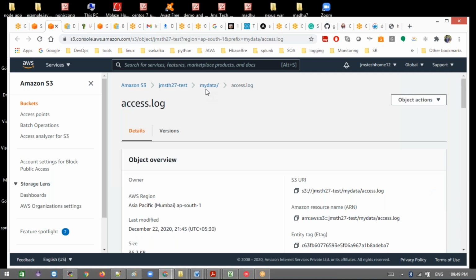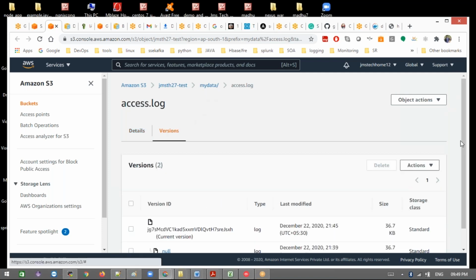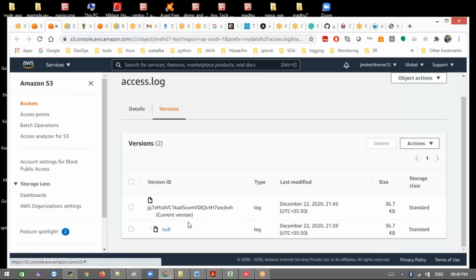Something is new here. When I pick this one, it's a bit different.